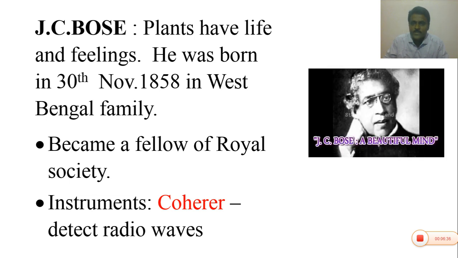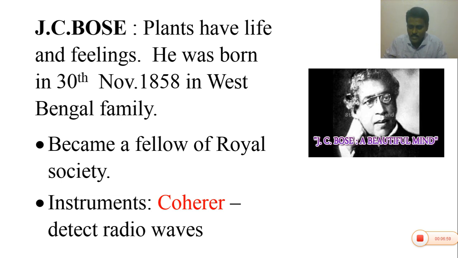Basically he was a physics scientist, and he was the first Indian scientist who became a member of the Royal Society, a group of scientists in the world. J.C. Bose was the first person who considered plants as living organisms.